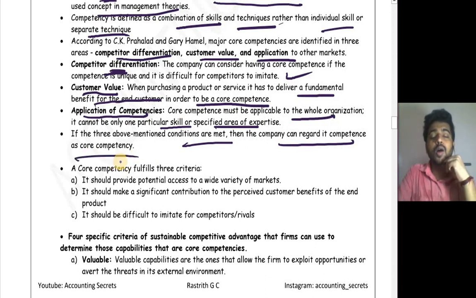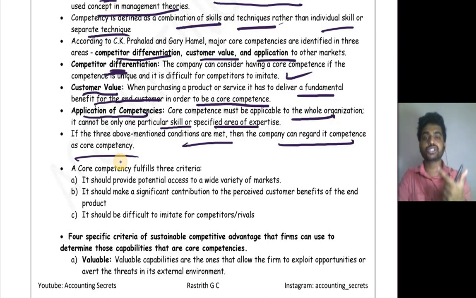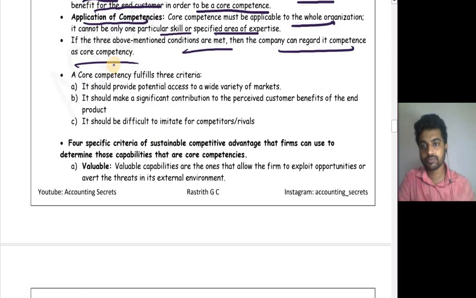So for a competency or capability to become a core competency, it should satisfy 3 conditions. One, competitor differentiation, that is, it should be difficult to imitate as well as not available in any other organization. Next is customer value. It should serve the basic needs of a particular customer and it should be applicable to the whole organization. Then the company can tell it as a core competency.